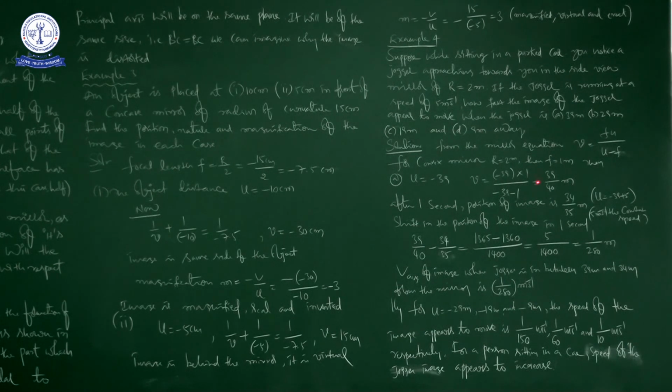But this problem is not only for 39 meters. So we have to calculate for 29, 19 and 9 also. So follow the same process.